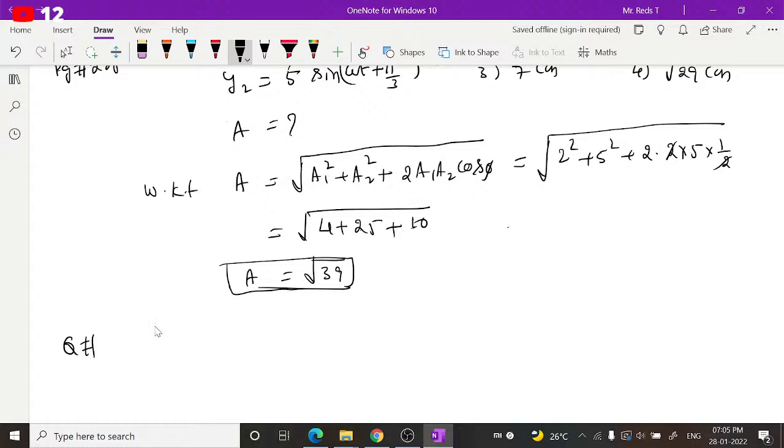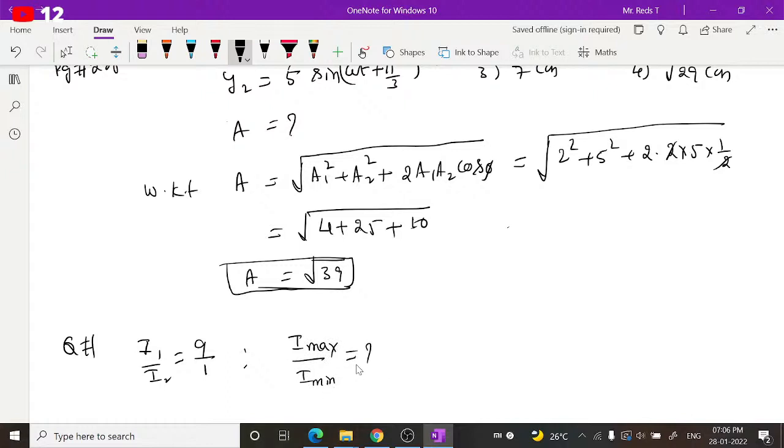So the intensity ratio of two waves, I1 by I2, is equal to 9 by 1. Then the ratio of maximum to minimum intensity, I maximum to I minimum, is the question.